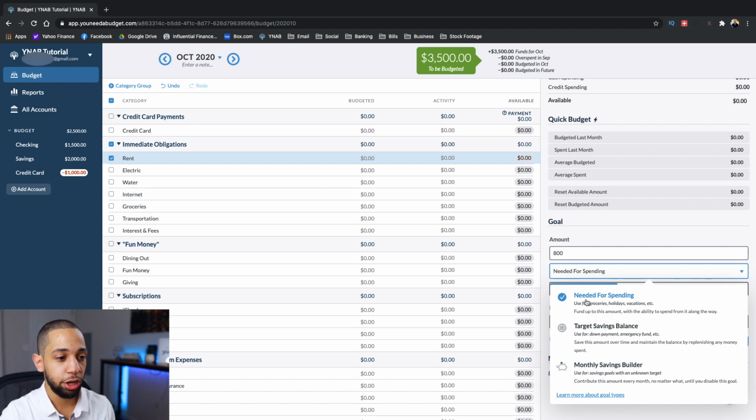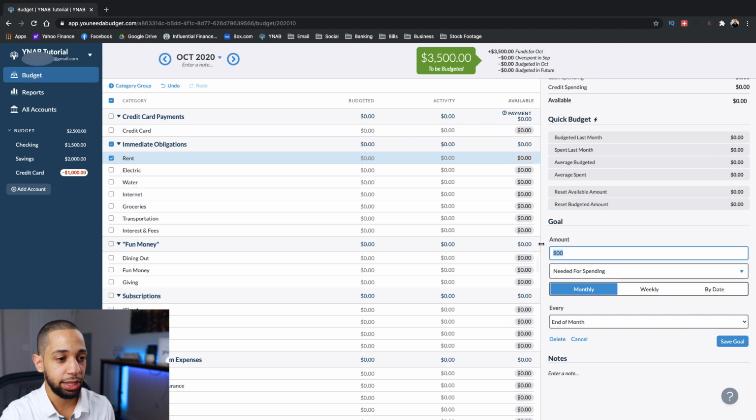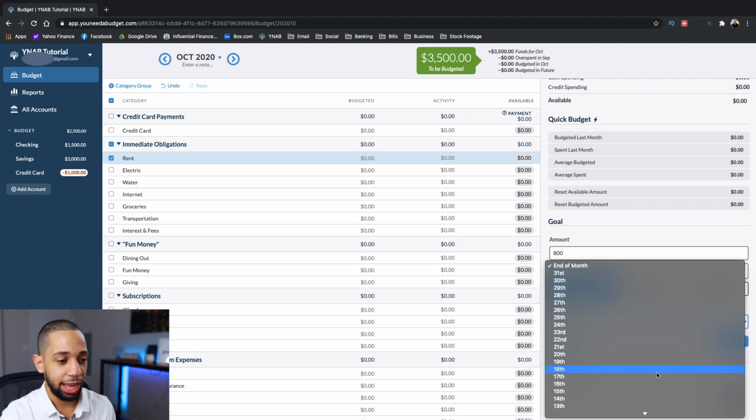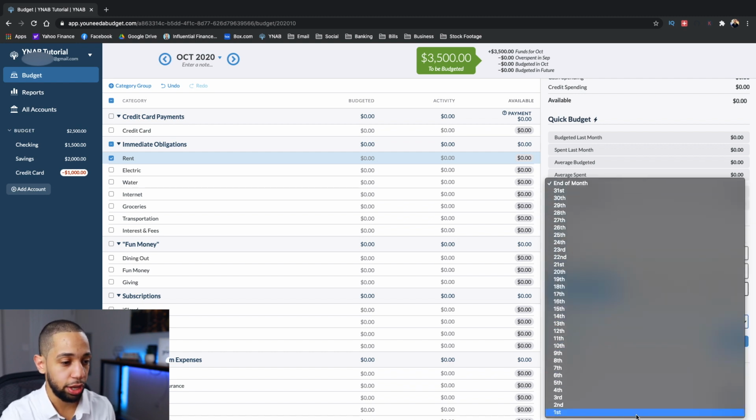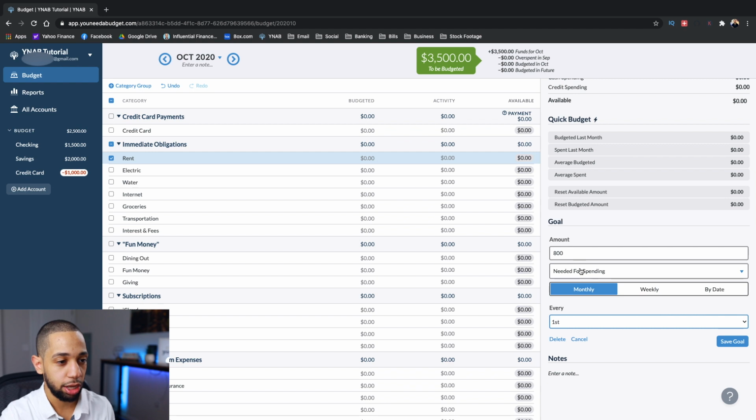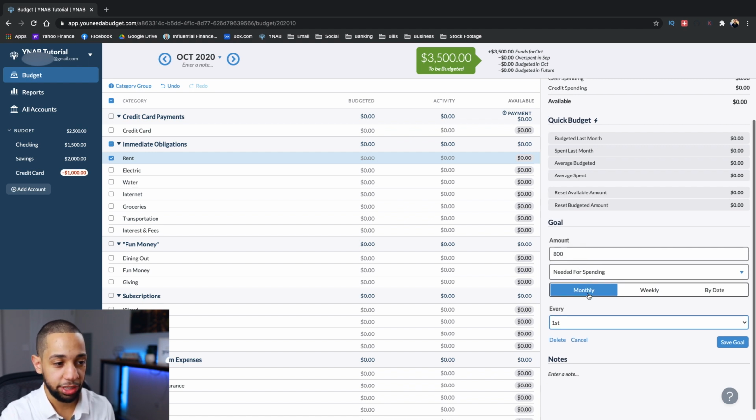So let's continue here and add the needed for spending $800 for rent. It's going to ask you, how often do you need this money? So I'm going to hit monthly here. I pay rent at the beginning of the month, so I'm going to say the first $800 needed for spending on a monthly basis and every first of the month.